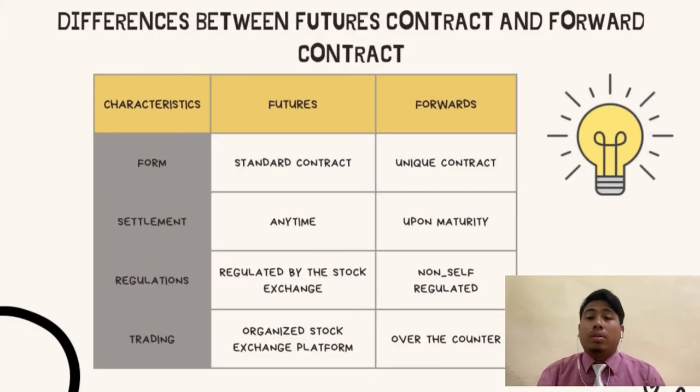Now we move to the difference between future and forward contract. In form of contract, future is a standard contract and forward is a unique contract. For settlement, the future can be settled at any time. On the other hand, forward is settled upon maturity. For regulation, future is regulated by the stock exchange, and forward is non-regulated. And lastly, for trading, future is on an organized stock exchange platform, and forward is over-the-counter items.